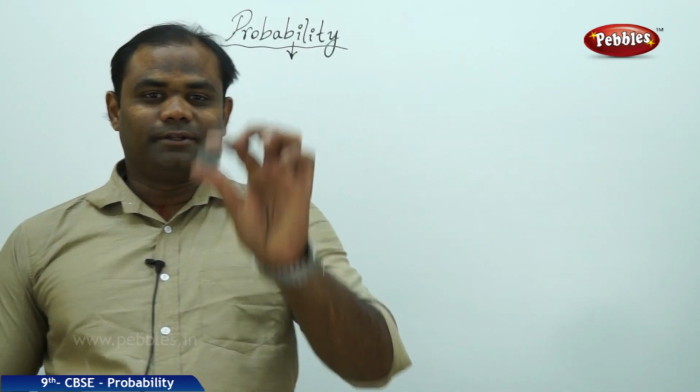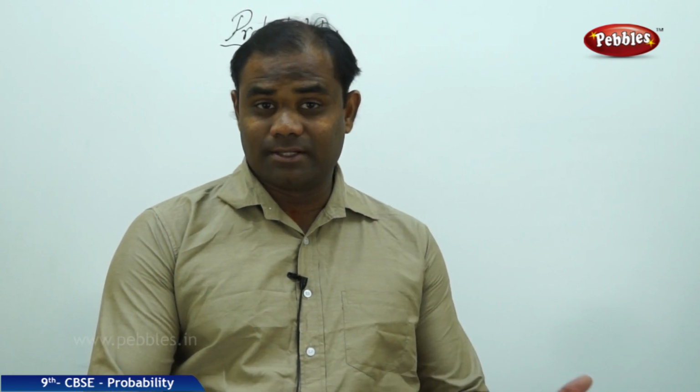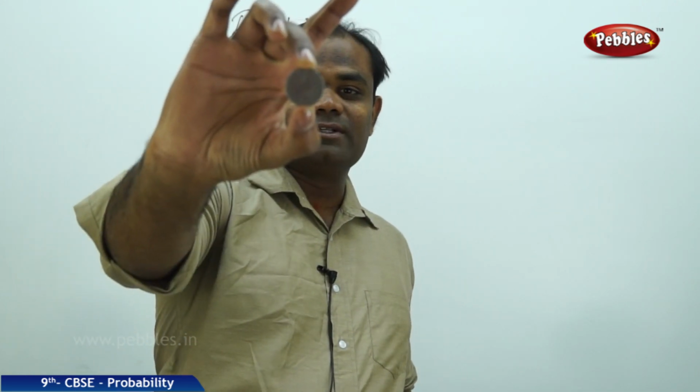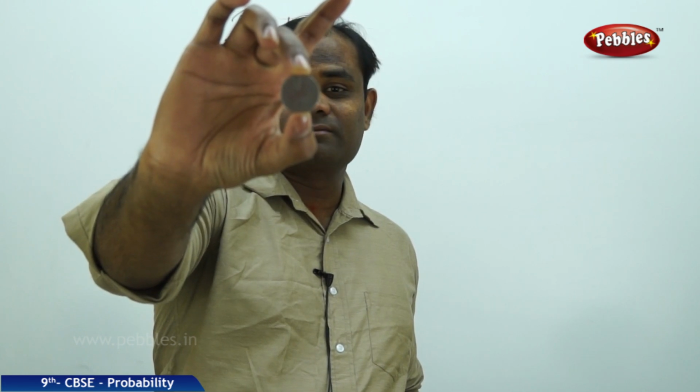Imagine I take a coin and I toss it. Even when I toss, the person who is tossing doesn't know whether the outcome is a head or a tail. I just toss it and I get something. Yes, I got a tail, but not a head. Next time, let me try once again. Now I want to get a head, and let's see if I get it. Yes, I did get a head.